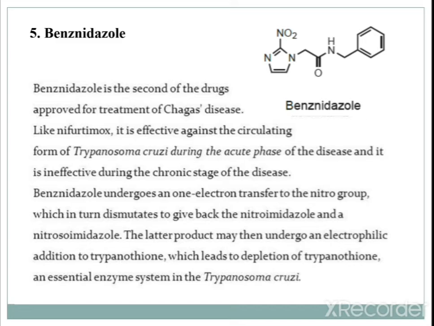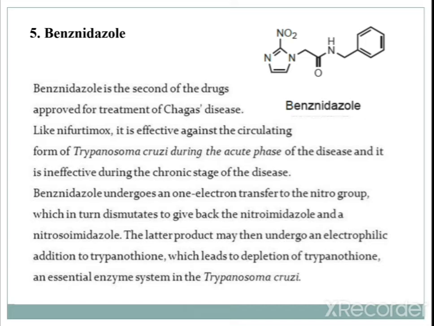So, basically how will it act? In Trypanosoma cruzi, trypanothione is an essential component for its growth. Benznidazole has a nitro group, so one electron will transfer to the nitro group, which converts this benznidazole into nitroimidazole and nitrosoimidazole.